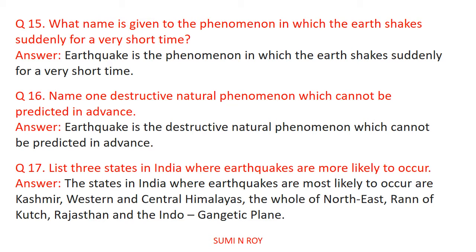Now next question, list 3 states in India where earthquakes are more likely to occur. The states in India where earthquakes are more likely to occur are Kashmir, Western and Central Himalayas, the whole of Northeast, and Rann of Kutch and Rajasthan. These are the states where earthquakes are more likely to occur.